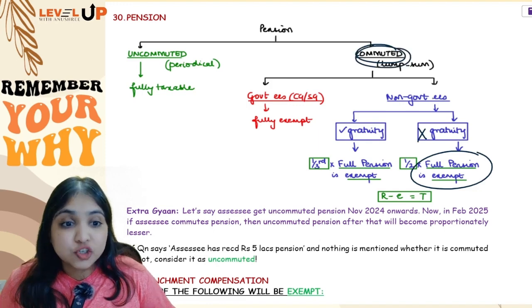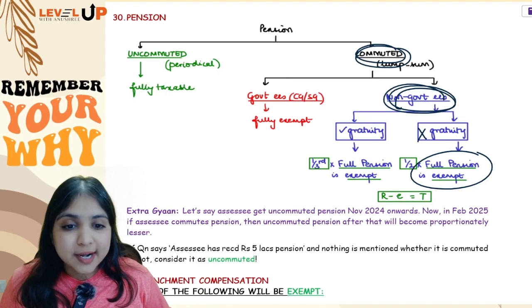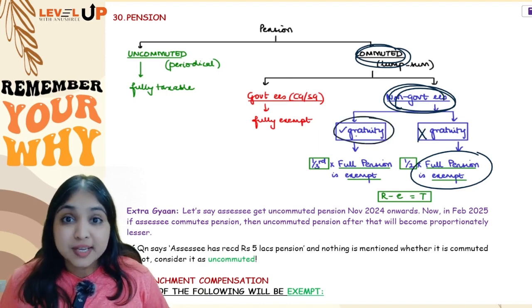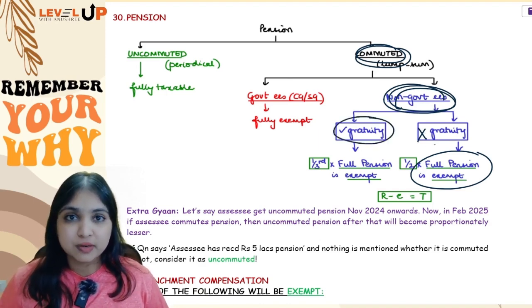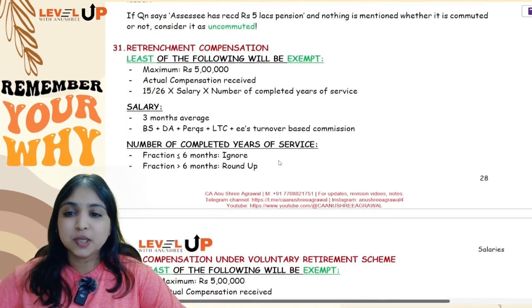So commuted pension, non-government employee, the tax treatment will depend upon whether your employee is also getting gratuity or not. If he is getting gratuity, then 1/3 of full pension will be exempt. If he is not getting gratuity, then half of full pension will be exempt. Okay, this is about your pension discussion.